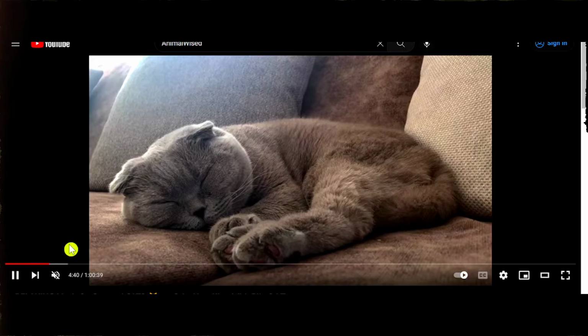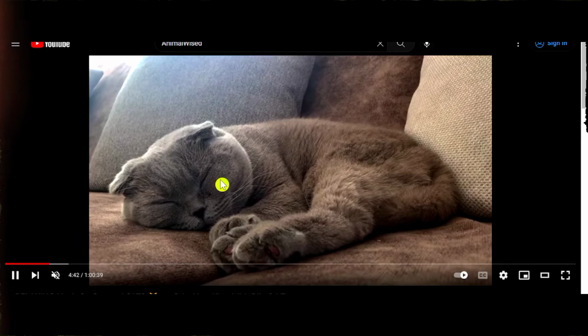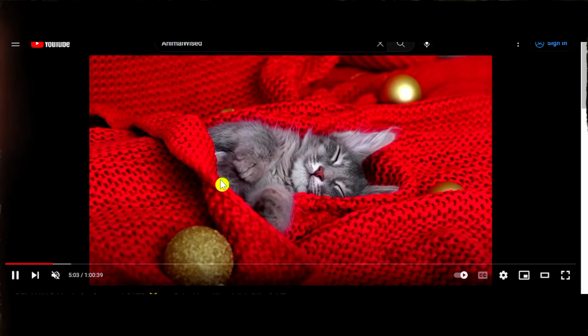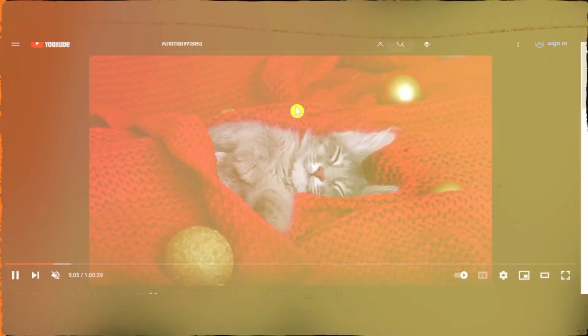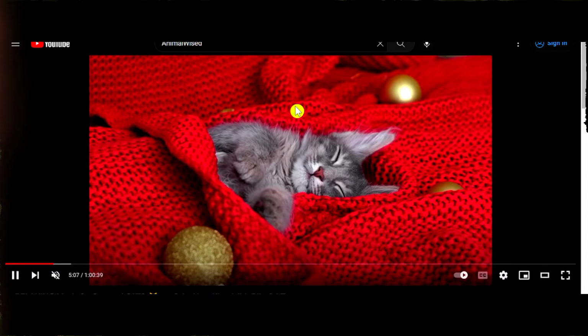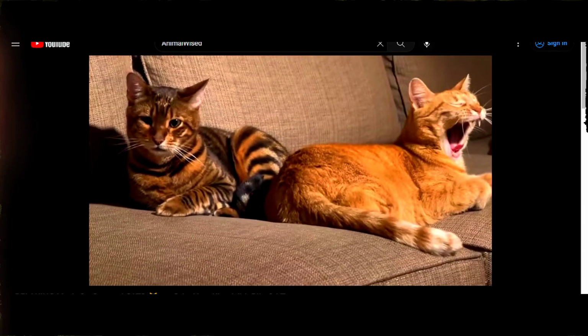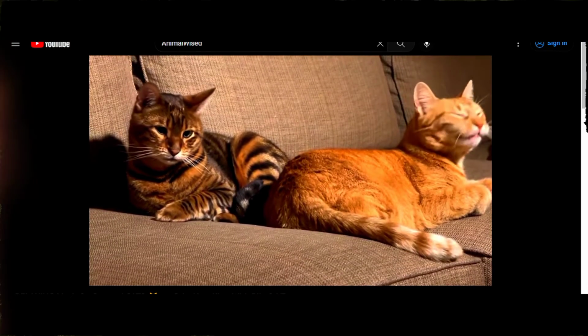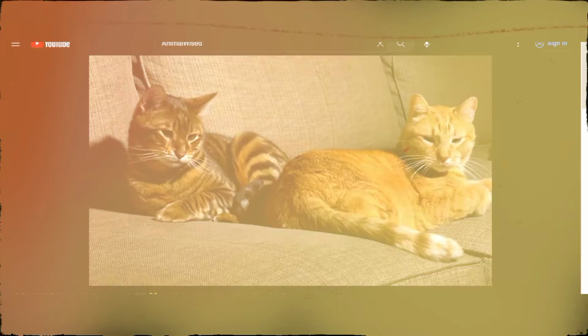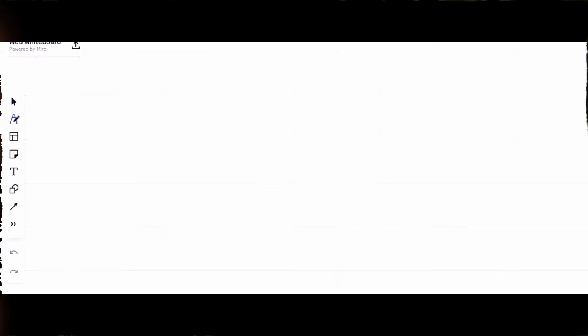And right now we can see that there are some images like this. If we skip, we can see that they have repeated the same thing, but it's absolutely okay. This cat is yawning and looking so beautiful. And after that, when our whiteboard is ready, we can choose some options that we prefer.